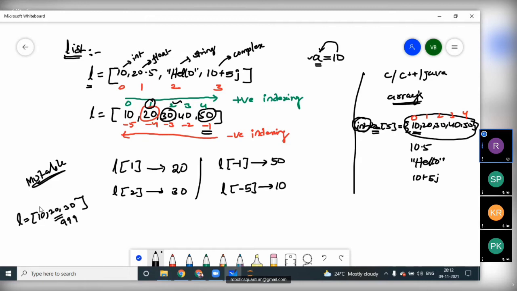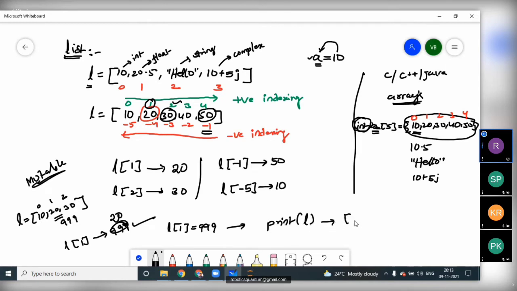First we should write the indexing for these list values. The first one is 0, second is 1, third is 2. L of 1 gives the value 20, and I want to change this. I want to replace 20 with 999. So how can you do that? L of 1 is equal to 999. Now if I print the L value, the result will be 10, 999, 30. Instead of 20 we get 999.